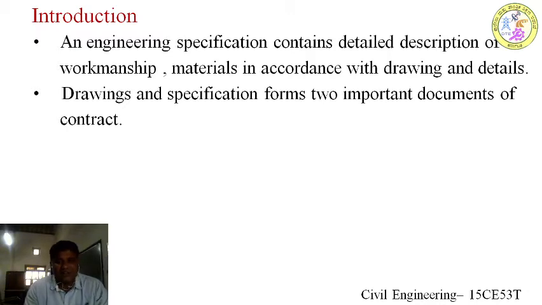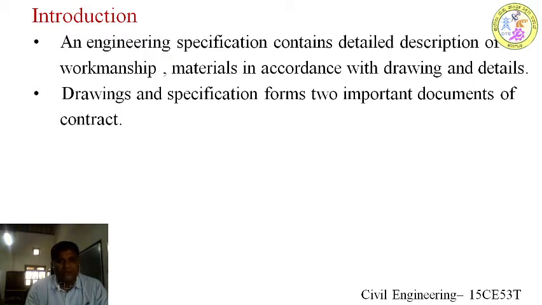So drawings are nothing but architectural drawings, structural drawings which are used to successfully complete a construction project. In building planning drawing, you have done plans, elevations, sections. These are the communication between engineers. These are required for transformation of the plan from the paper to the ground. And in addition to it, the specification document plays a major role in finalizing the cost or budget of the project and how to do the job.